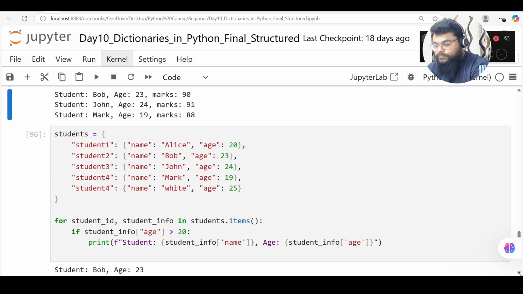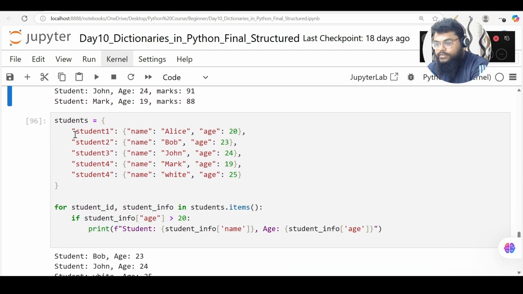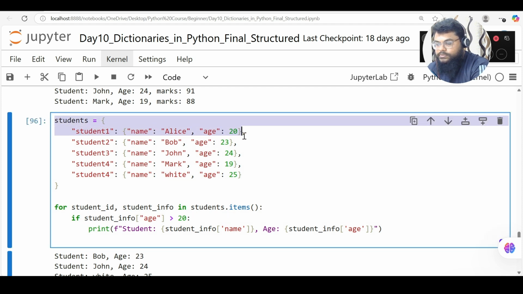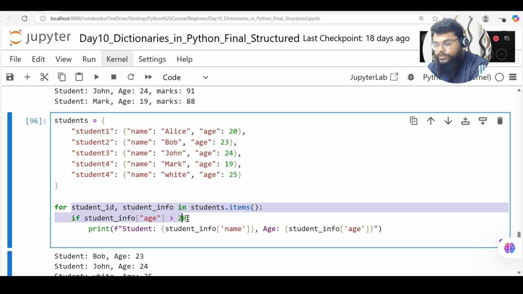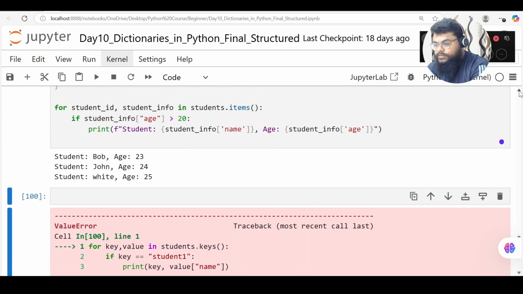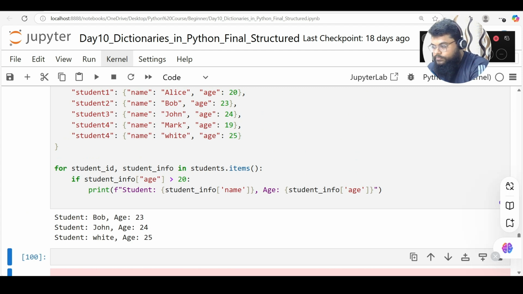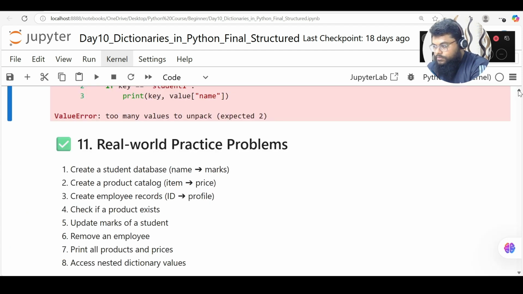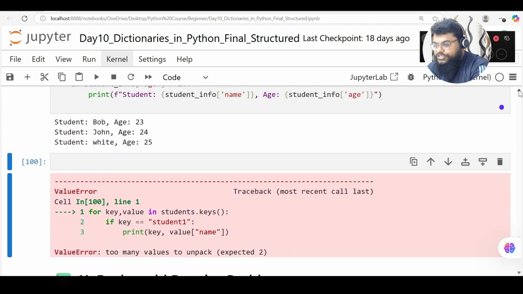So next we have the same nested data structure. So I can combine everything. I can write this nested data structure, and I can write this for loop. So in this for loop, I'm saying if age greater than 20, only get student details. So I can run this program. So it will get all of those student details whose age is greater than 20. So that's all for today for dictionaries.